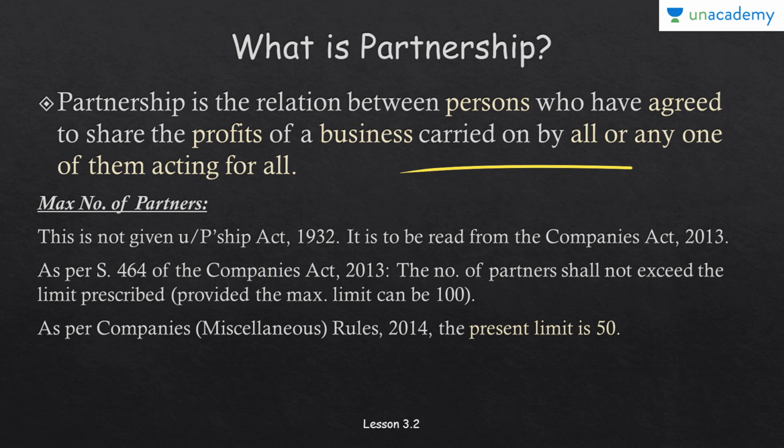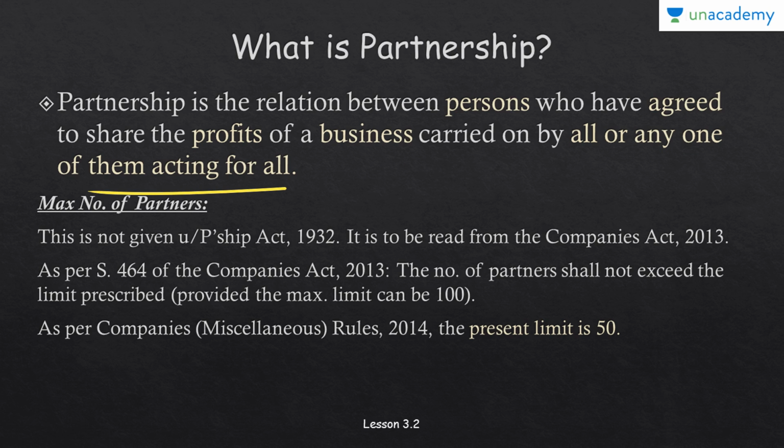It is a relationship between persons, which means there are two or more persons in a partnership, who have agreed to share the profits. It means there is an agreement, and they have agreed to share the profits of a lawful business carried on by all of them or any one of them acting for all.